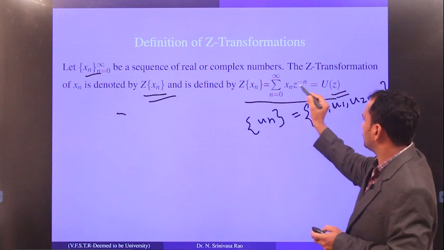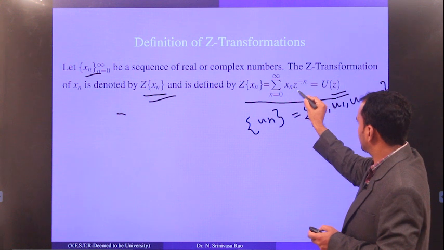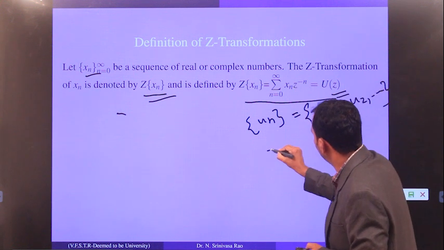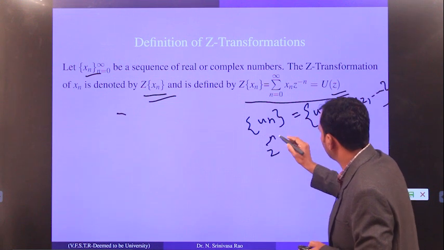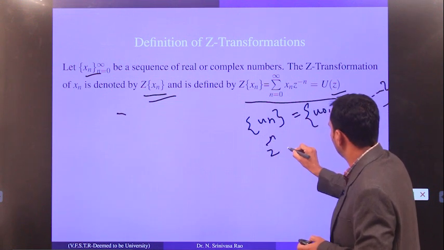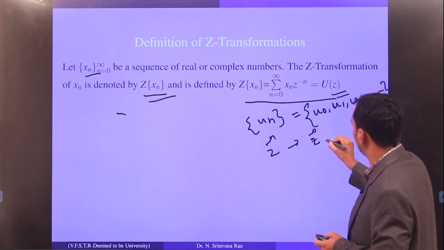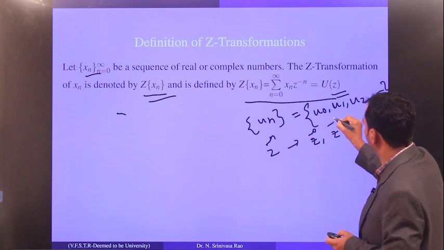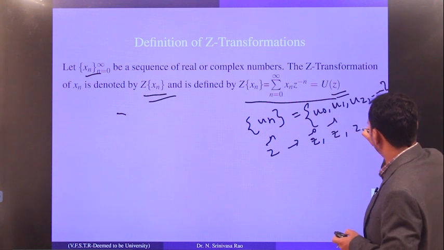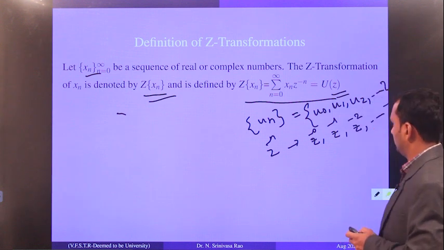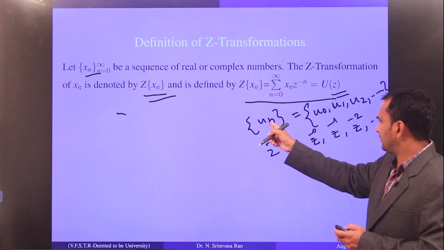Now what you have to do is multiply Xn with Z to the power minus n. If n runs, what will you get? Z to the power minus 0, Z to the power minus 1, Z to the power minus 2, and so on.